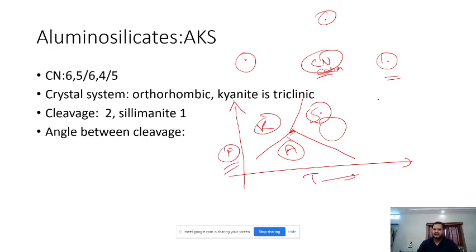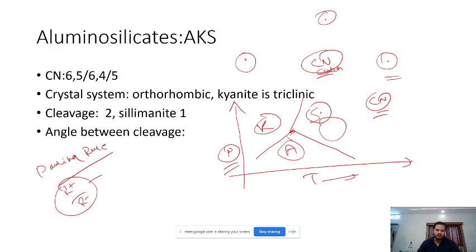We have learned the factors on which coordination number depends. We have read in Pauling's rule that the radius ratio, R plus upon R minus, governs coordination number. If R plus by R minus is 1, then we get coordination number of 12. If it is between 0.73 and 1, we get coordination number of 8.